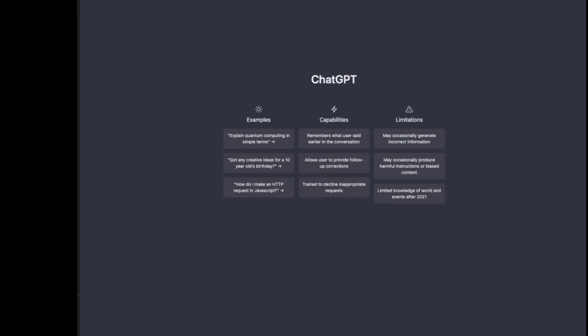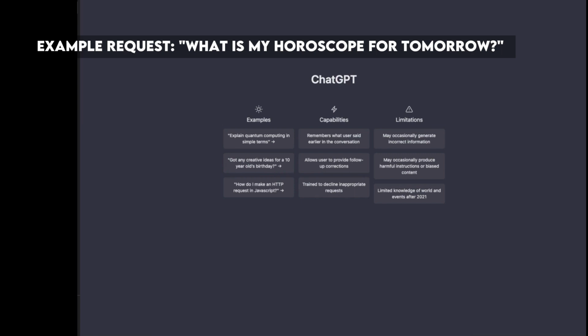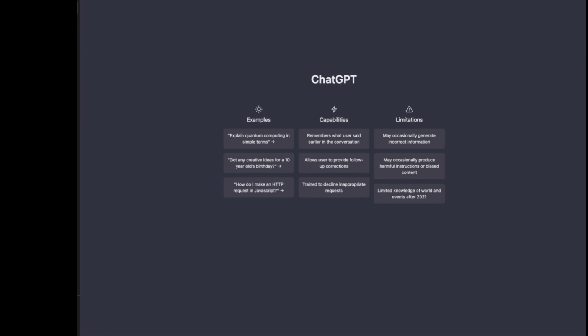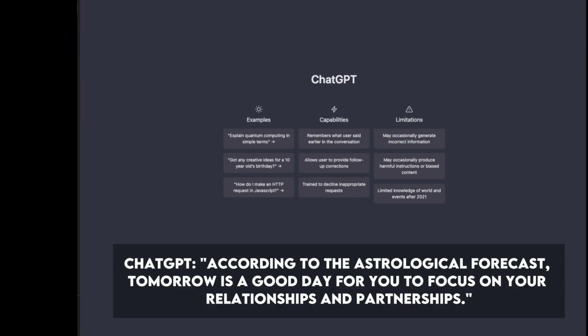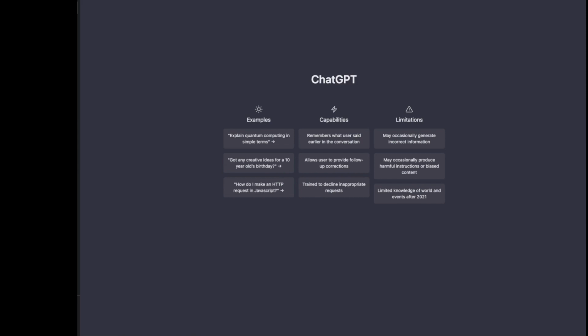Number 18. Generating horoscopes and astrological predictions. Example request: what is my horoscope for tomorrow? ChatGPT: according to the astrological forecast, tomorrow is a good day for you to focus on your relationships and partnerships.